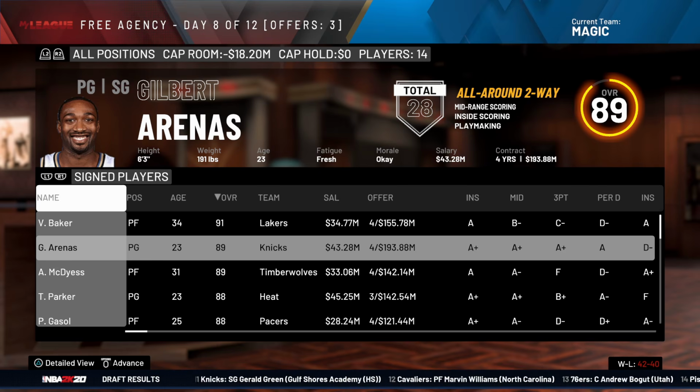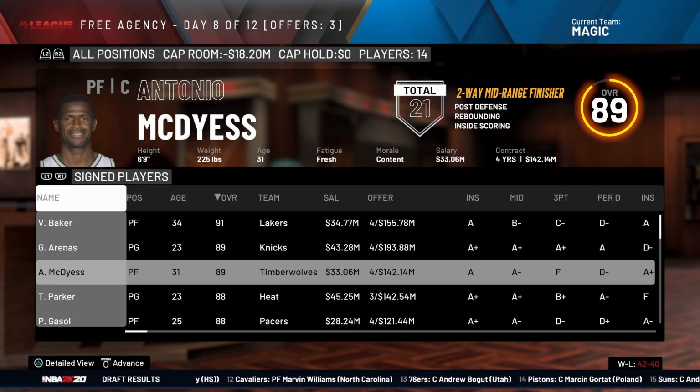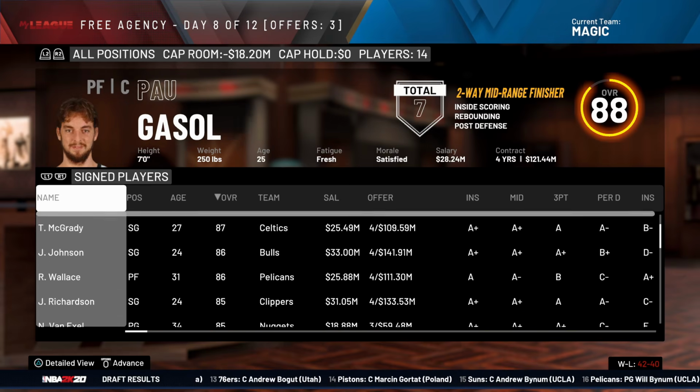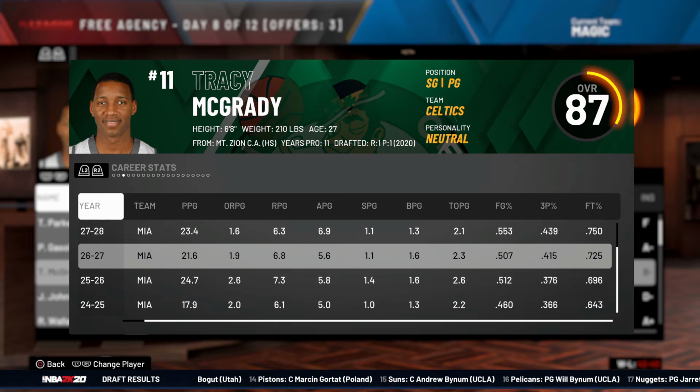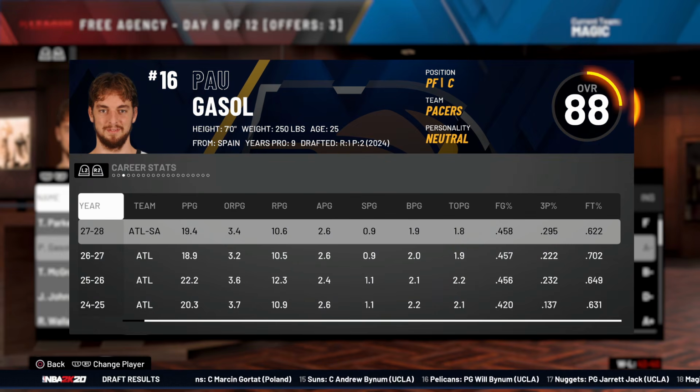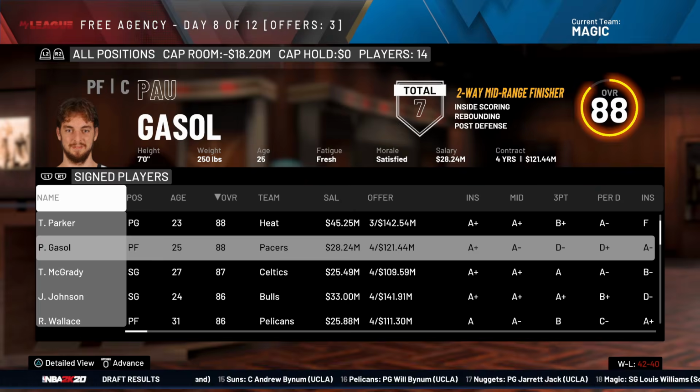Thank you very much. In free agency, wait, Gilbert's at 89. He did all that. Oh my God. Yeah, nothing too crazy in free agency aside from T-Mac went to the Celtics. He was on Miami for all those years. Pau Gasol went to the Pacers. He got traded. Why? Sounds good to me.